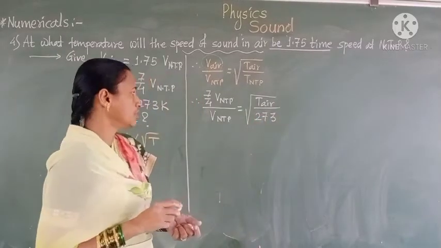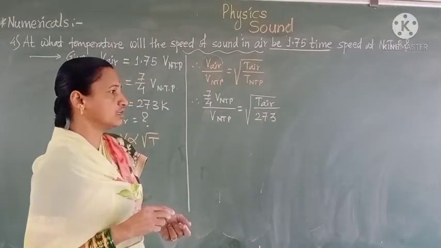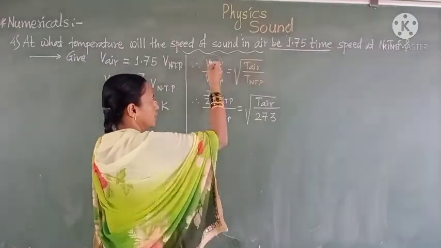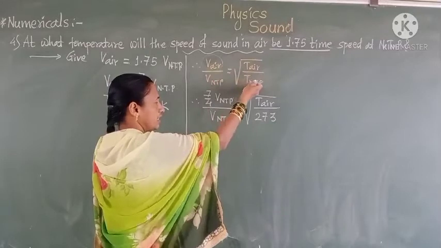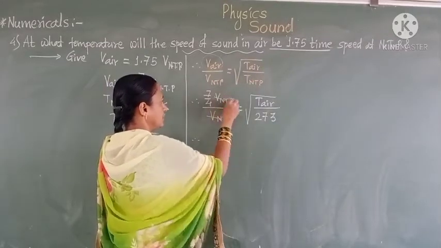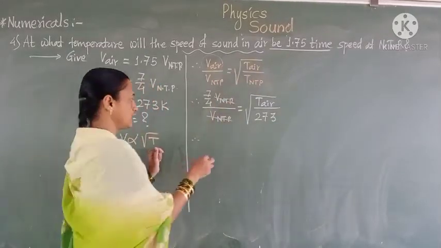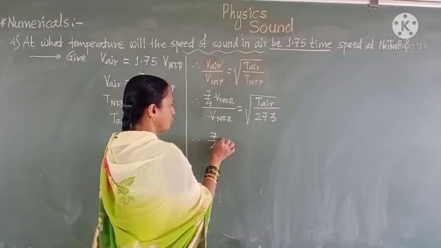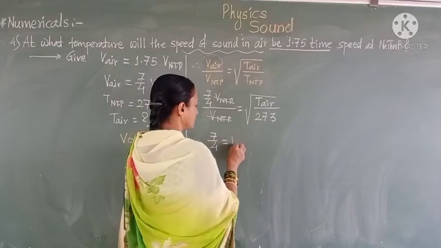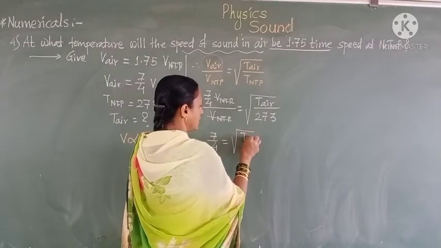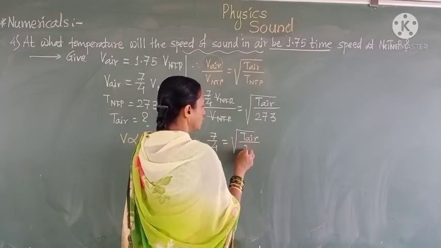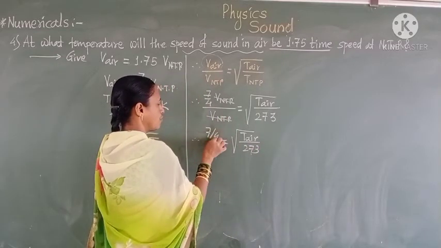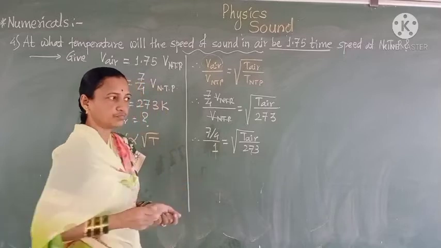Substituting the values, V NTP cancels with each other and therefore we get 7/4 equal to the root of T air upon 273. Here we can also write 7/4 upon 1.